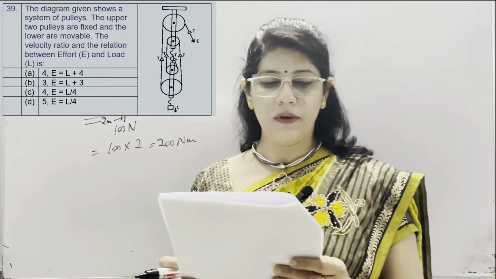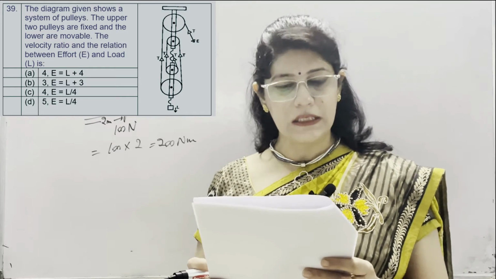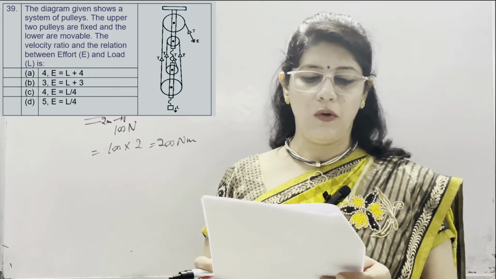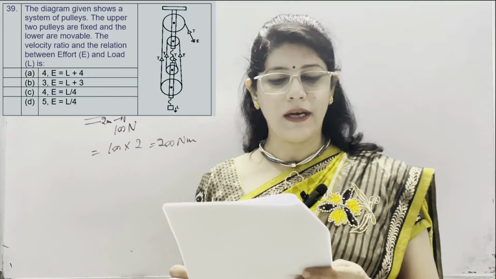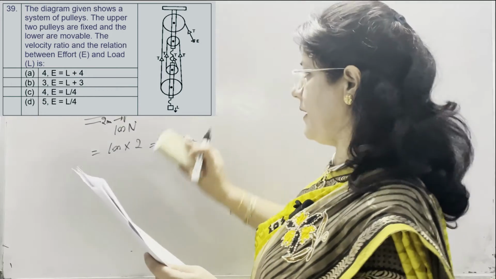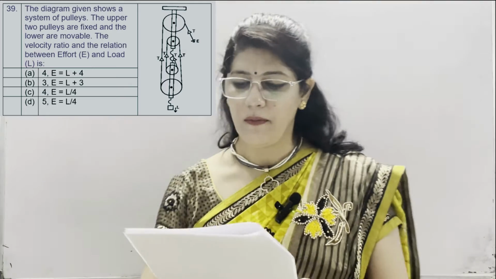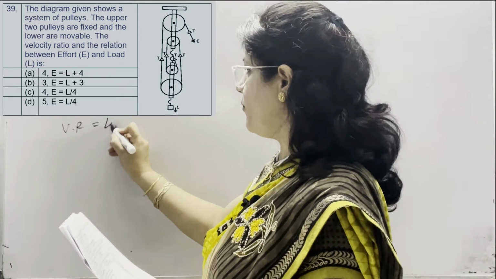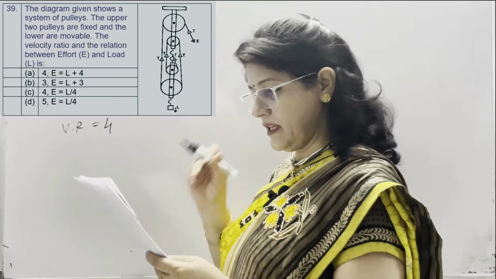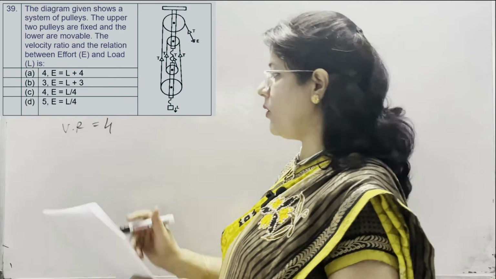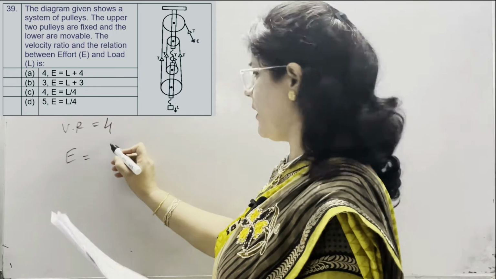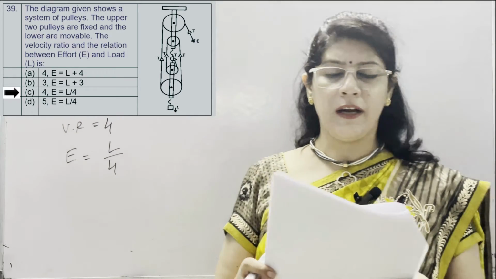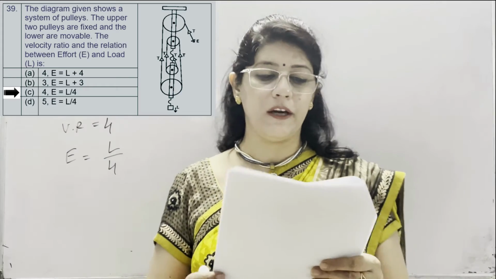In question number 39, we are given a block and tackle system of 4 pulleys. The upper 2 pulleys are fixed and the lower are movable. The velocity ratio and the relation between effort and load is asked. We know that number of pulleys are 4, so velocity ratio of this system is equal to 4 only in ideal situation. And what is the relation between effort and load? Effort applied here is L divided by 4. It means load divided by 4 is equal to the effort needed by us.